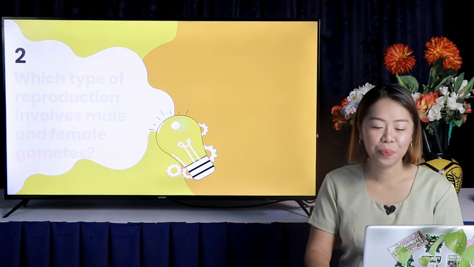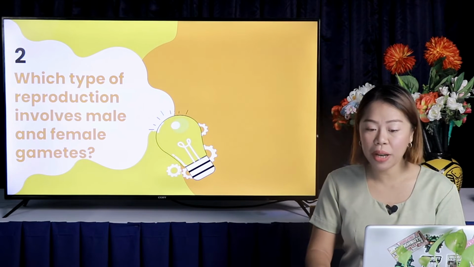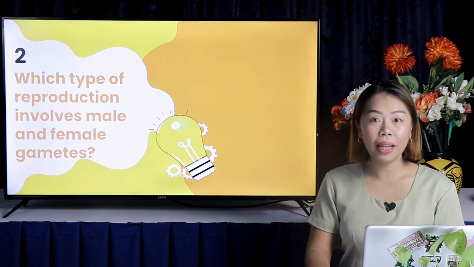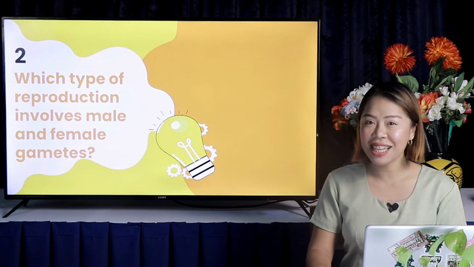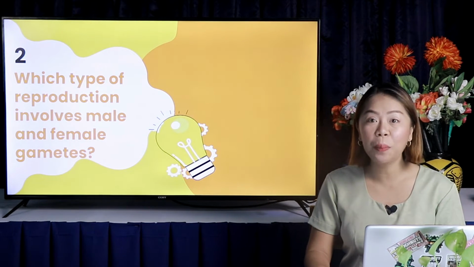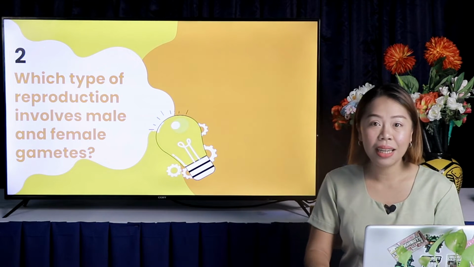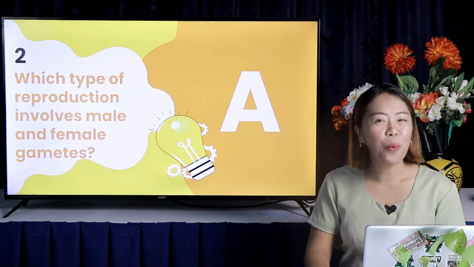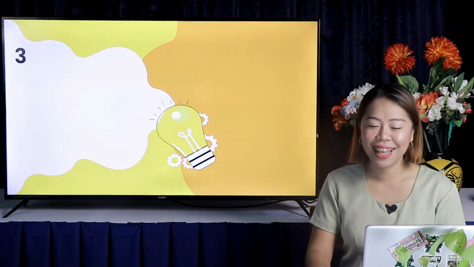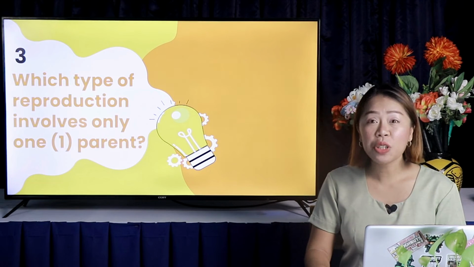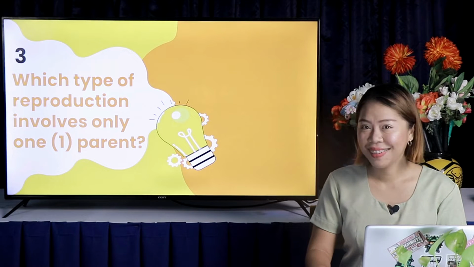Number 2. Which type of reproduction involves male and female gametes? Is it A, sexual, or B, asexual? The answer is letter A. Way to go, students! Number 3. Which type of reproduction involves only one parent?